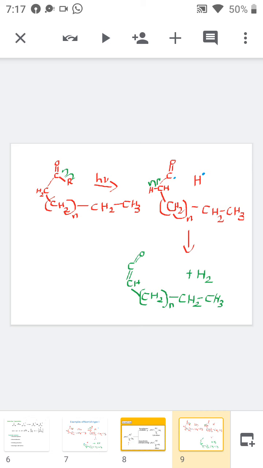Then next is the photochemistry of carbonyl compounds, especially the Norrish type 1, in which first of all the molecule will absorb the radiation and undergo excitation to the singlet state, and it is converted into the triplet state. Then finally it undergoes alpha cleavage, and that is the primary process. After that there are four different types of secondary process: decarbonylation, recombination, hydrogen abstraction, and the last one is ketene generation. These are the general methods.